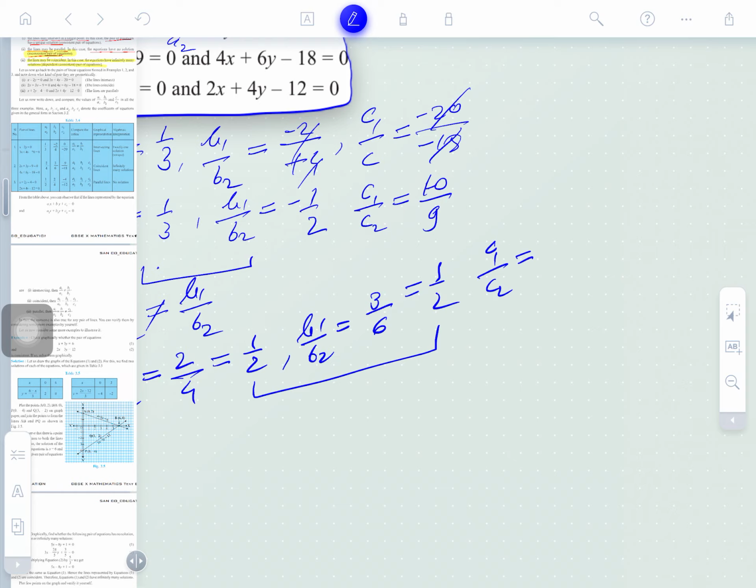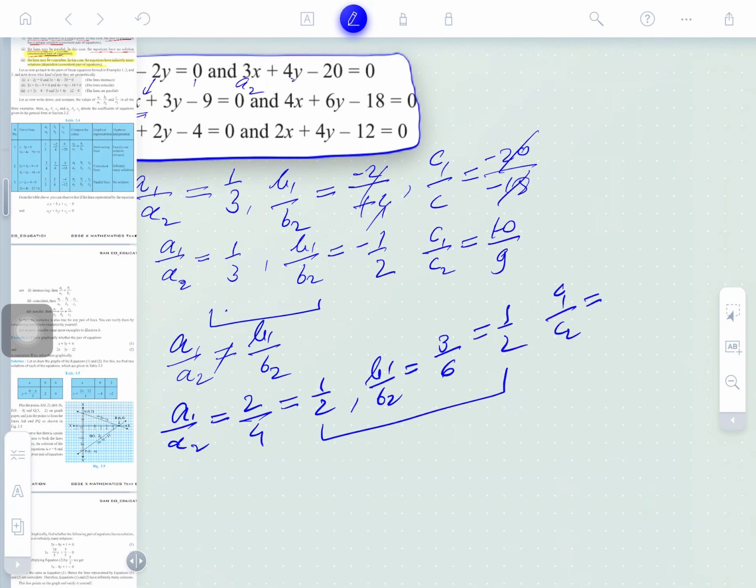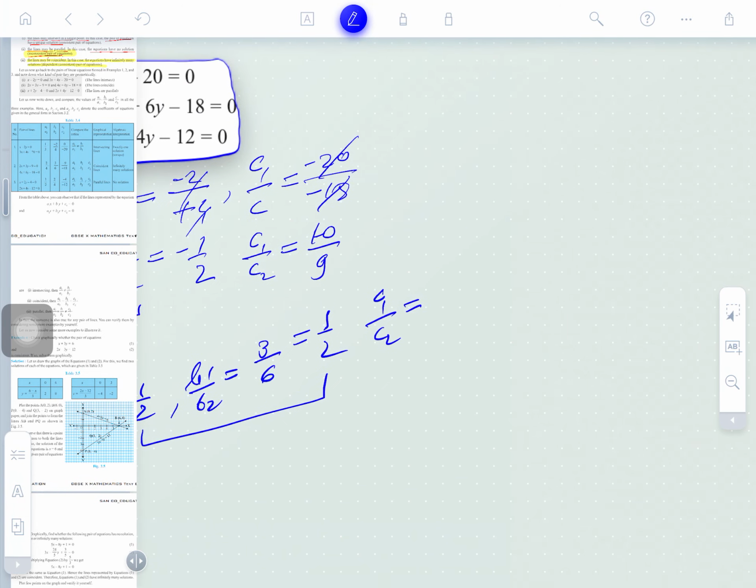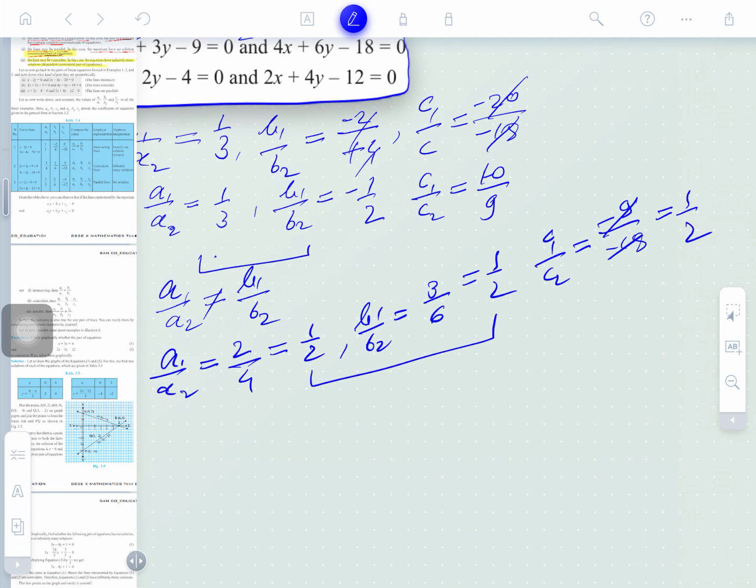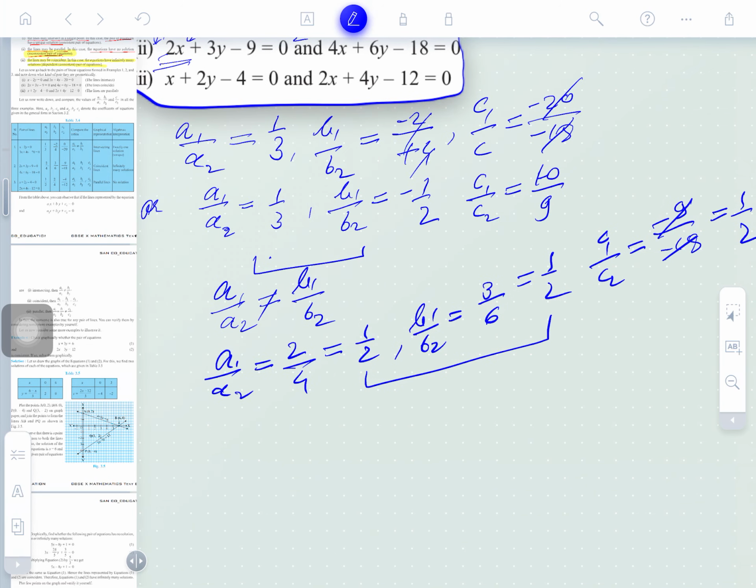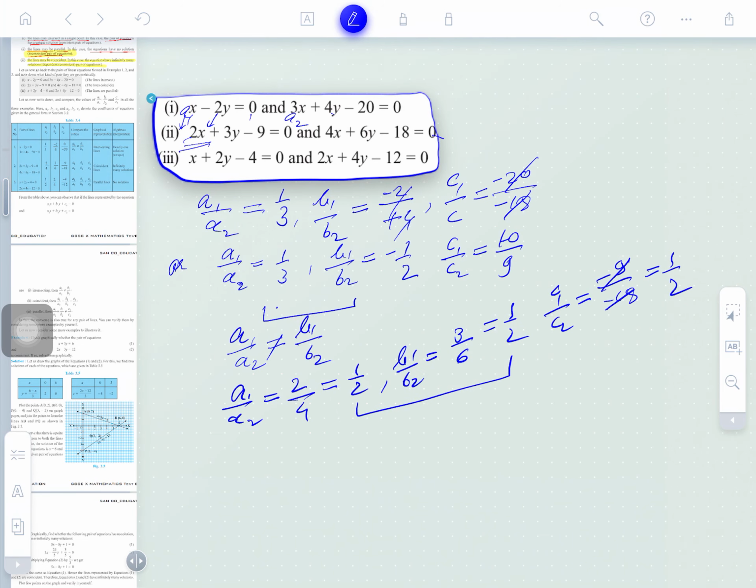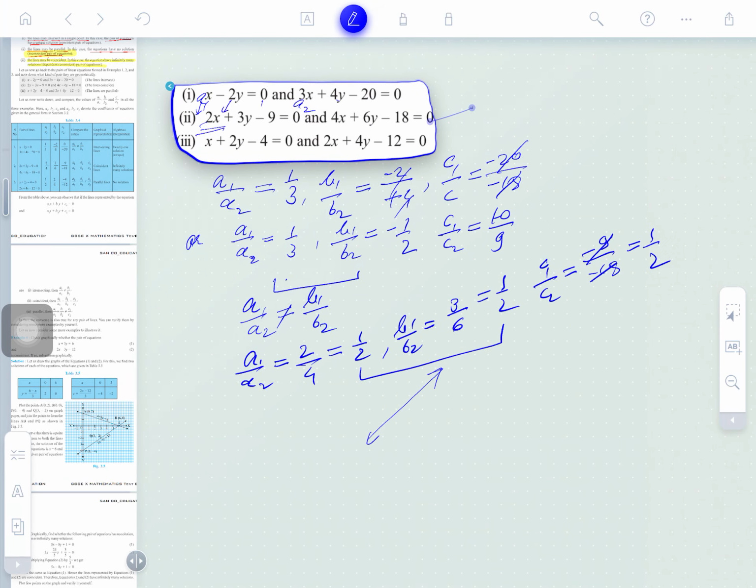For the second question, the next ratio is 9 by minus 18, so this also cancels to 1 by 2. So you see all three ratios are equal. If we give the graphical representation for this equation, it means all ratios are equal, so coincident lines will come here. This type of line pattern will come here. Clear?